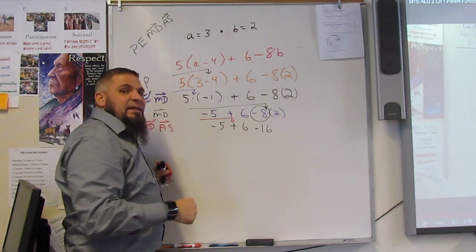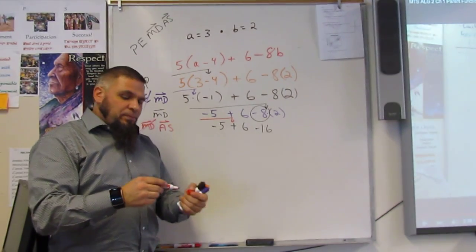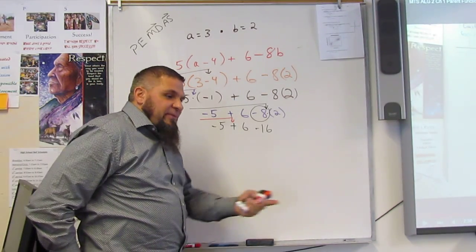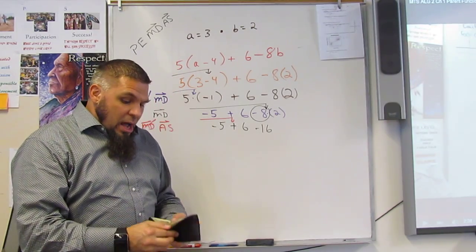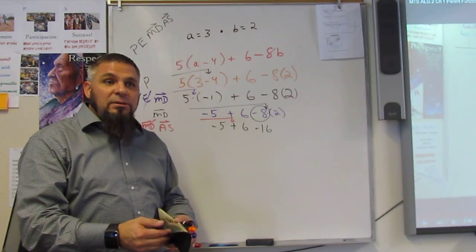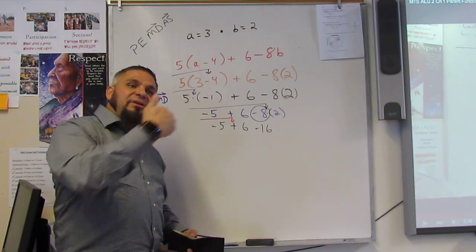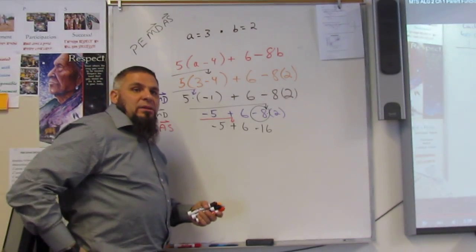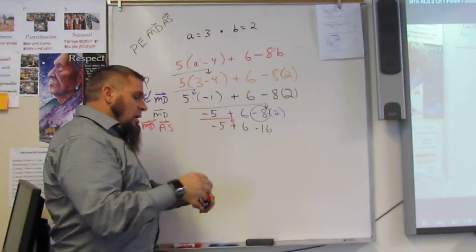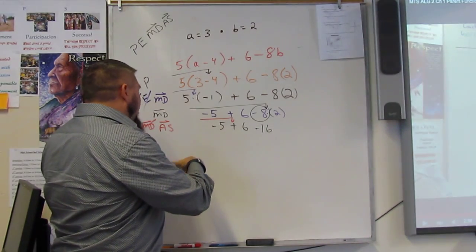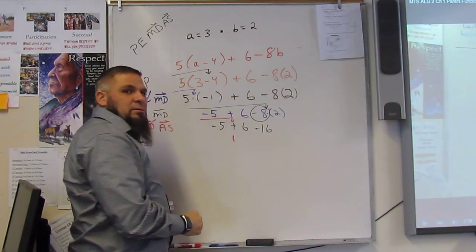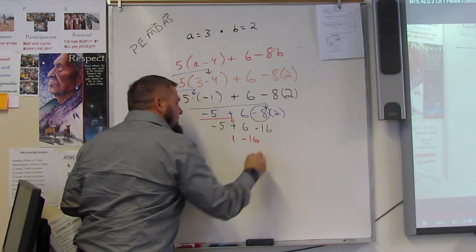Negative 5 plus 6. I need $5. I have $6. How much do I need or how much do I have? So I need $5 to pay for that coffee this morning, okay? I have 6. Do I have enough? How much do I have after I pay for it? $1. Okay? So have and need. That's what I like to think of every time that I'm doing negative numbers. Need is negative. I need it. Okay? So it helps me keep it straight in my head. I need 5, I have 6, that means I have $1. And then I just bring this down, minus 16.